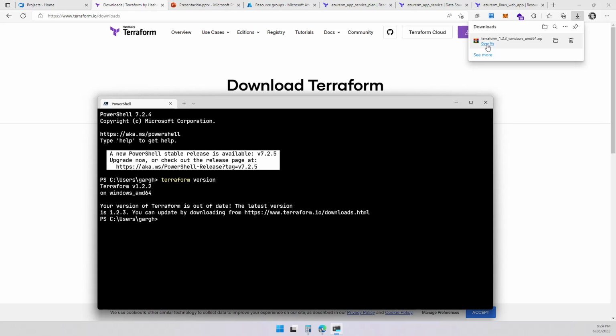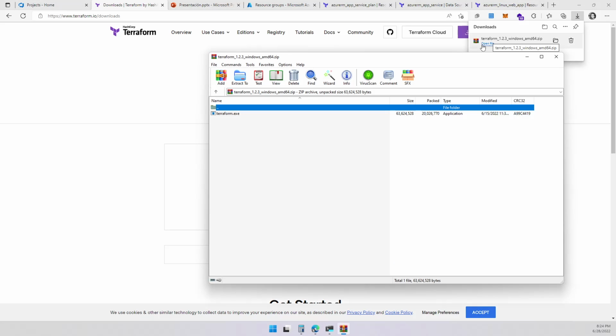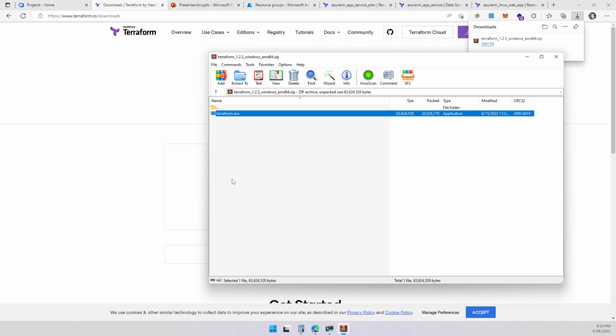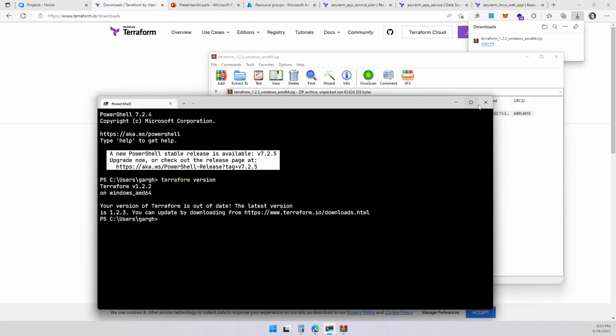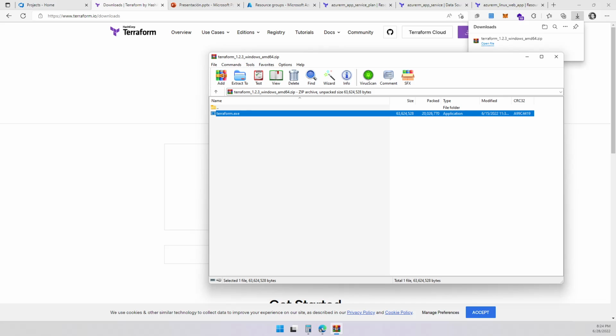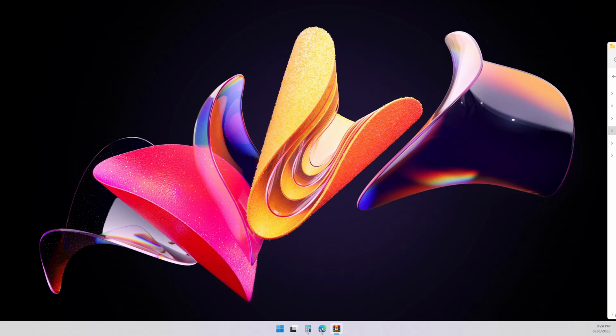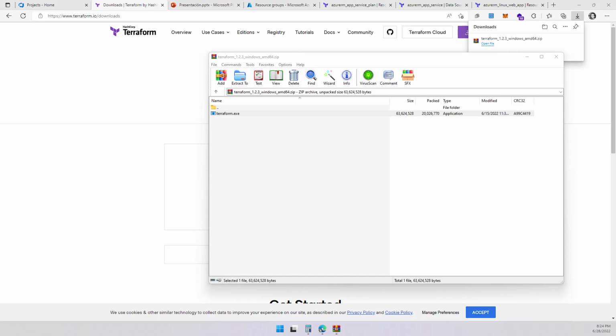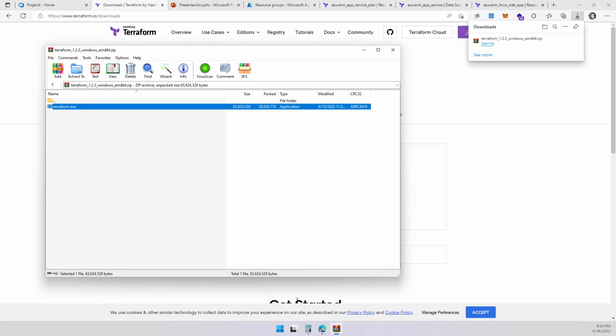So this is what we did. We're going to open the file. And this is an executable file, which is pretty simple. Let's close this window. And let me bring up the file. I already have it over here. So let me bring up the system variables again.